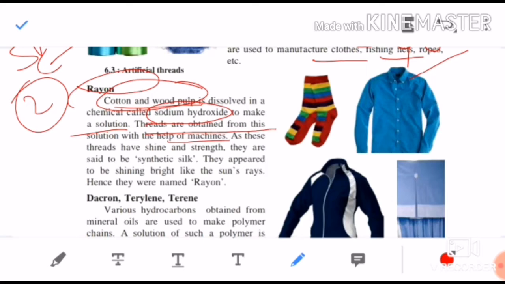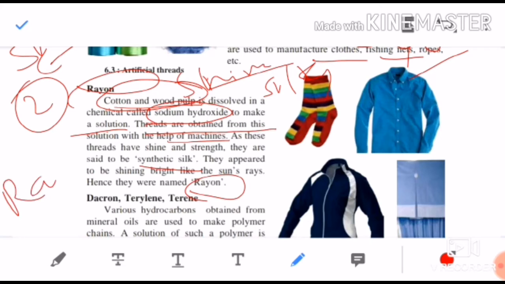As these threads have shine and strength, they are also called synthetic silk. Rayon has much shine, and it is silky. That is why it is also called synthetic silk. They are so bright, so shining like the sun's rays. That is why their name is rayon. Like the sun's rays are so shining, from that their name has been given rayon.